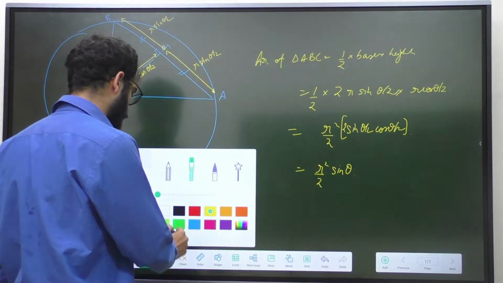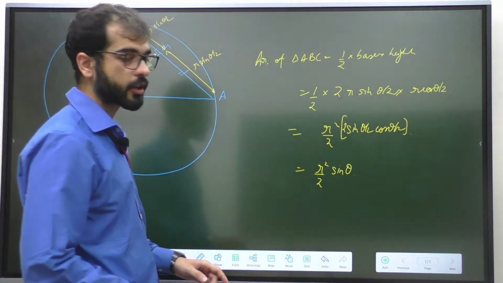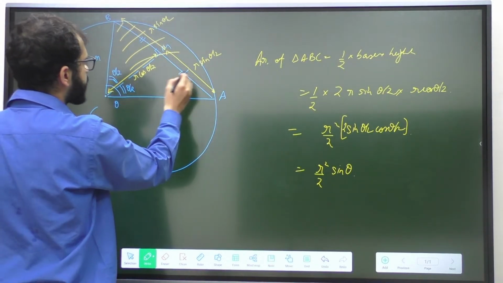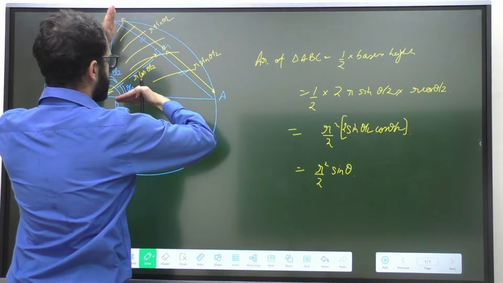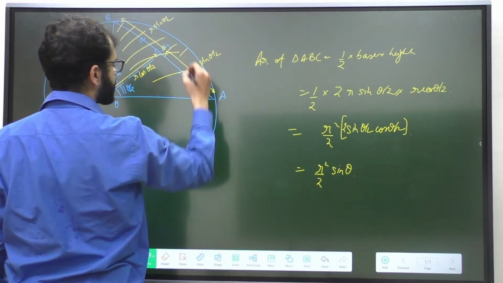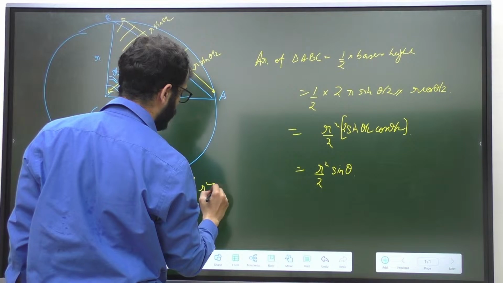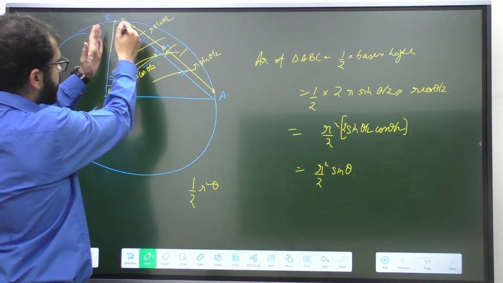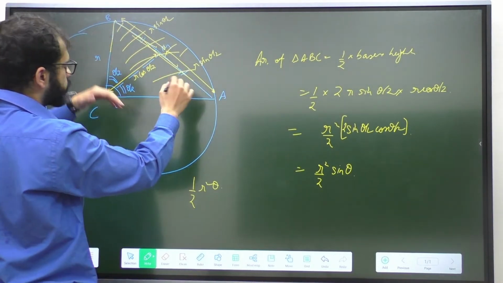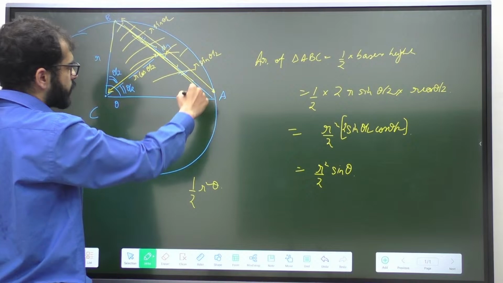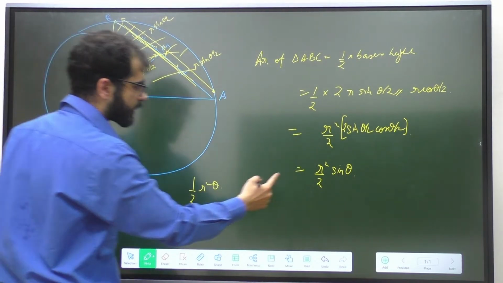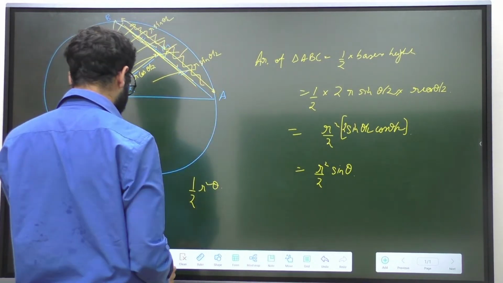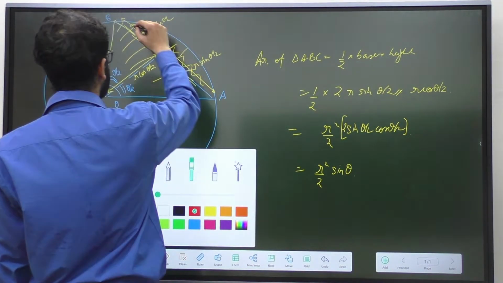Let's just observe the similarity between the two results. What we earlier studied was this sector, the entire sector from the arc between these radii. The area of this entire sector was half R square theta. Now what have we found? We have found the area between these two radii and this chord. This is not the hypotenuse, this is the chord. The area between two radii and the chord is R square by 2 sin theta. So if I have to find this area, the recently shaded portion, I'll shade it with this color.